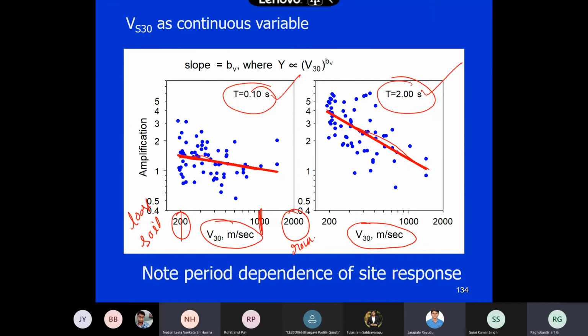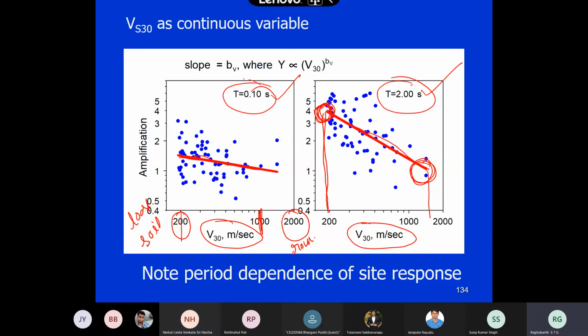2 seconds is at rock, same distance, same magnitude, same epicentral distance. If it is 1 unit at a very hard rock site, now in the soil site, how much does it get amplified? If it is a loose soil, it gets amplified by 4 times.